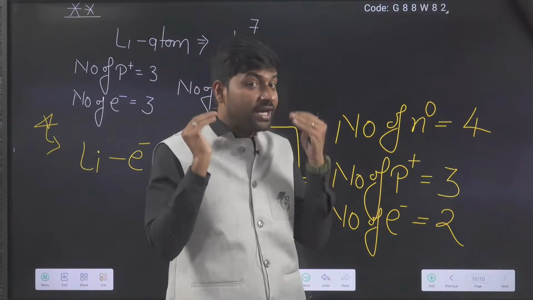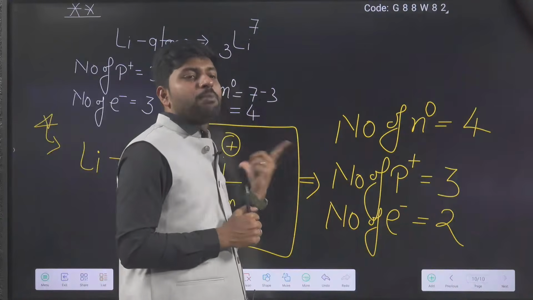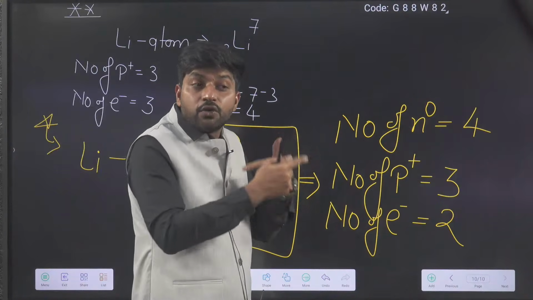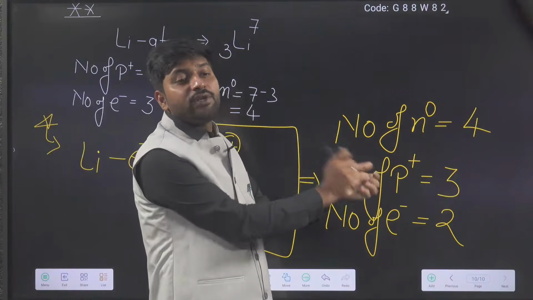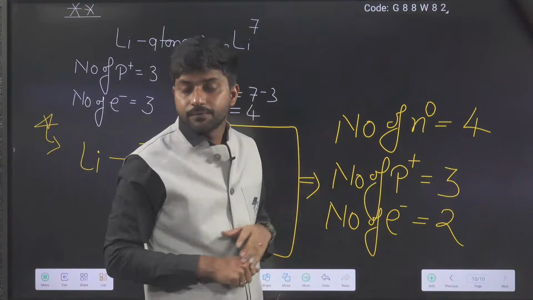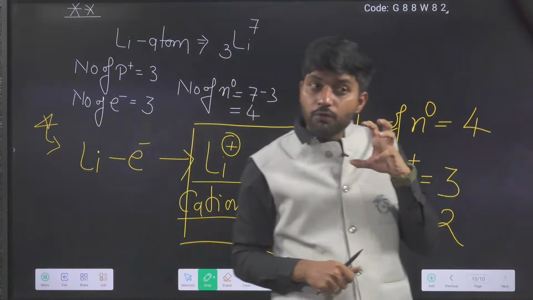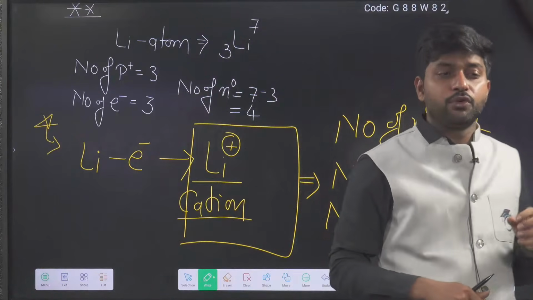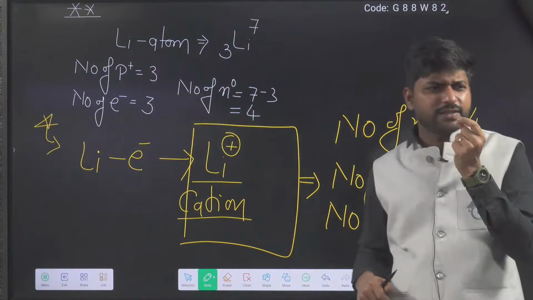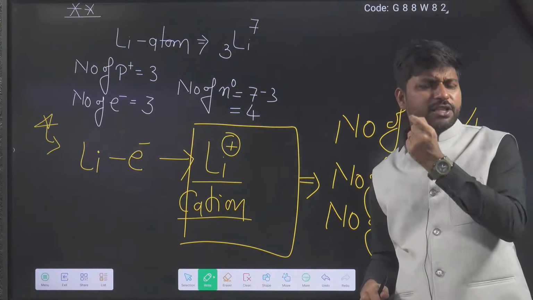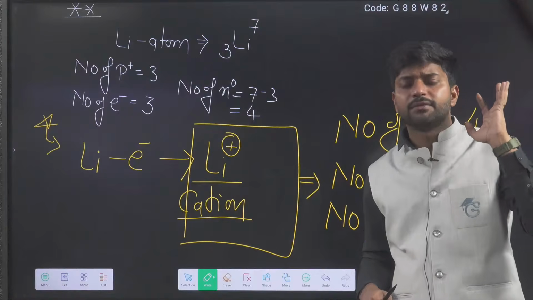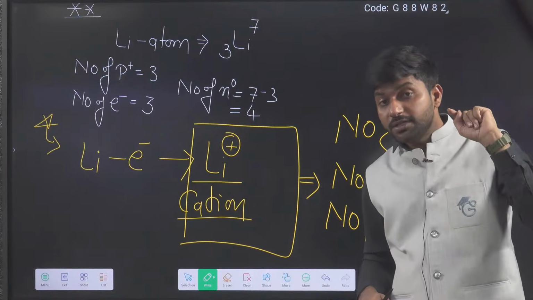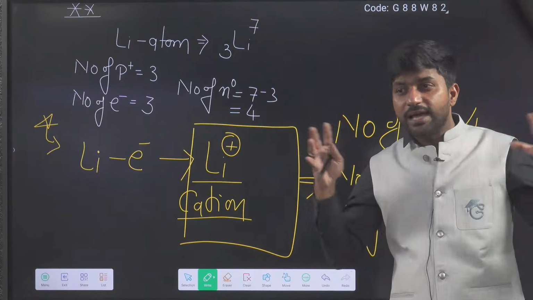You know, who has learned Li plus but has no idea what happened behind the scene can be trapped in the statement. So overall, proper study you have to do, very minute things, very basic, simple things. Sometimes people are going to leave it. But no, it is very important to give you clarity.